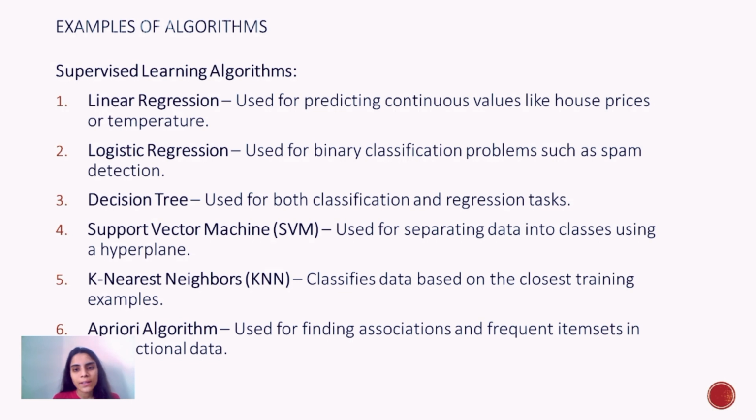Logistic regression is used for binary classification problems such as spam detection. Decision tree is used for both classification and regression tasks. Support vector machine is used for separating data into classes using a hyperplane. K nearest neighbor classifies data based on the closest training example. A priori algorithm is used for finding association and frequent item sets in transactional data.